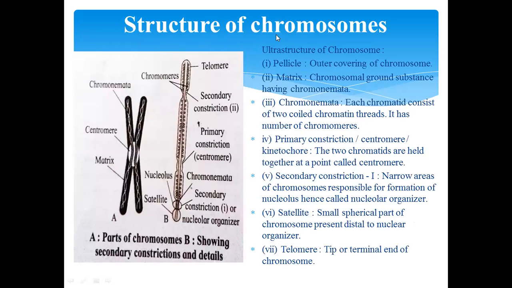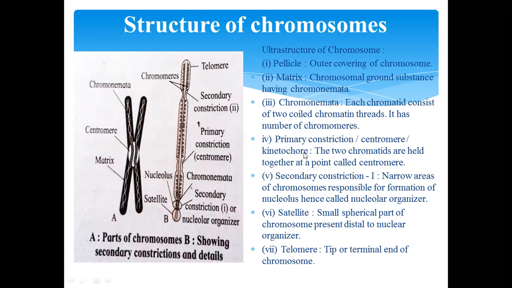Next, the structure of chromosome. So this is the ultrastructure of chromosome. It shows different structures. The pellicle is the outer covering of the chromosome. Next, the matrix, the chromosomal ground substance having chromonemata. Each chromatid consists of two coiled chromatin threads. It has a number of chromomeres. So these are the chromomeres.